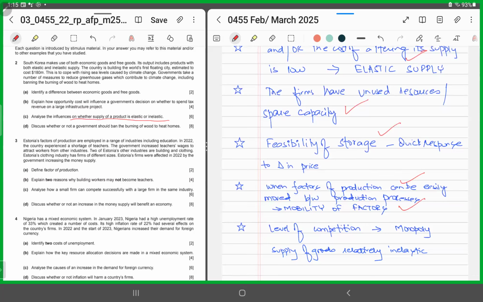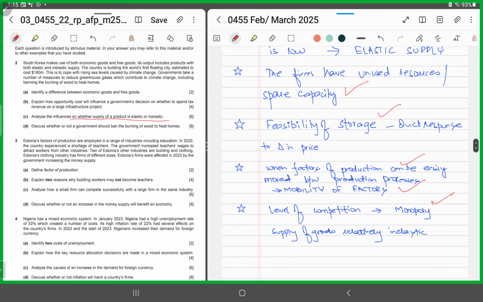The level of competition also plays an important role. If it's a monopoly, then the supply of goods is going to be relatively inelastic. However, if the level of competition is high, there are lots of firms operating, then it's easier to respond to changes in price, and supply can be quickly increased if there are multiple suppliers in the market. However, if it's dominated by a single monopoly producer, then the supply of goods would be relatively inelastic.